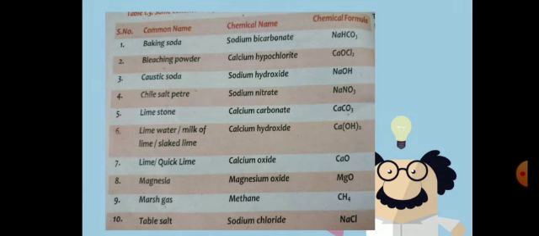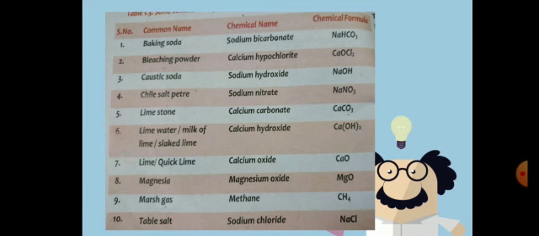You must know the symbols of the elements. When you know the symbols of the elements, you can easily form the chemical formula. How is the chemical formula formed? By their symbols and their combining ratio.